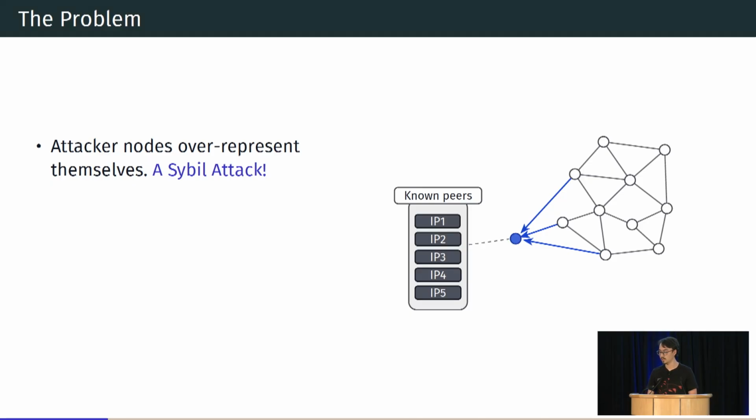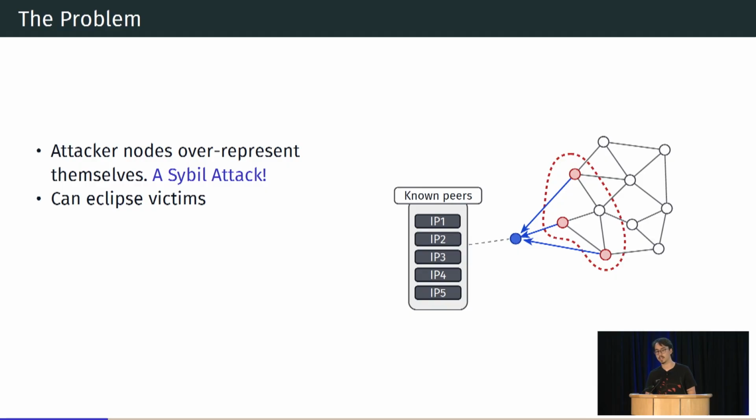So in particular, if I'm the attacker, I can one day show up with 10,000 nodes and join the system. And in many of these networks, given enough time, as churn rotates out other peers, I can become a large portion of the network and hence the peer tables. So as you can see in this figure, for example, I can completely eclipse an honest node. An honest node may be connected to just the adversary without being aware of it. Therefore, all kinds of attacks are possible.